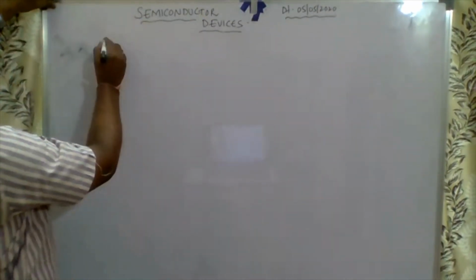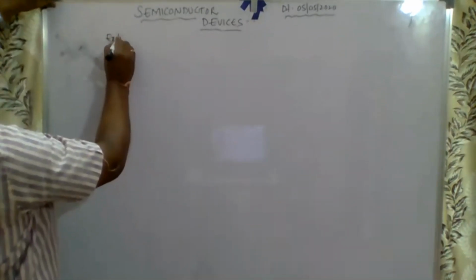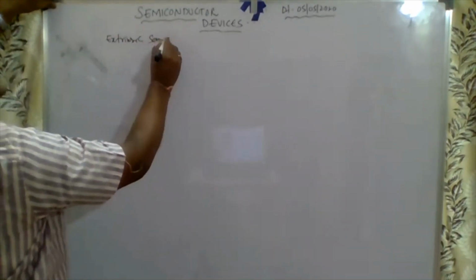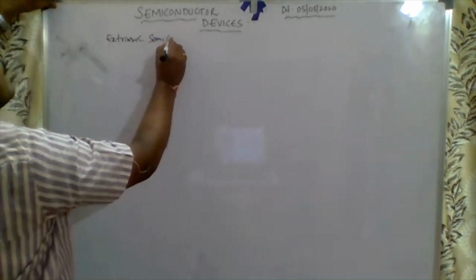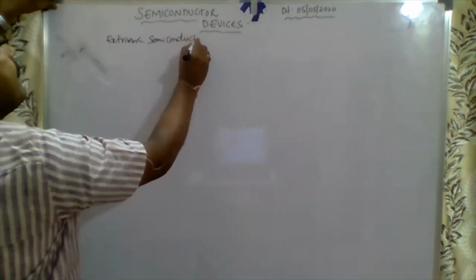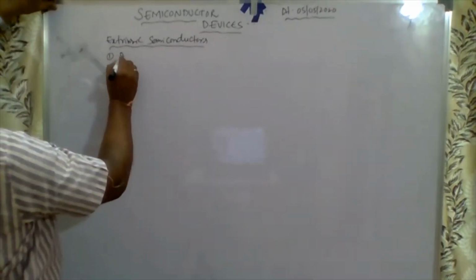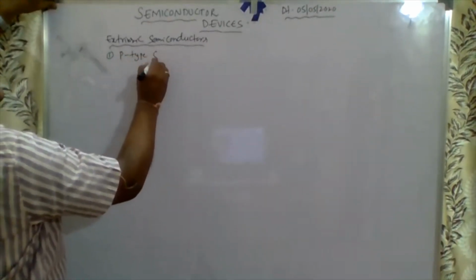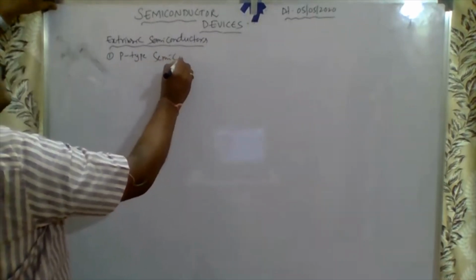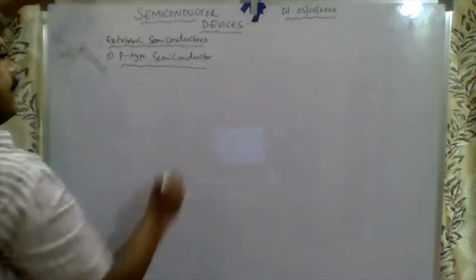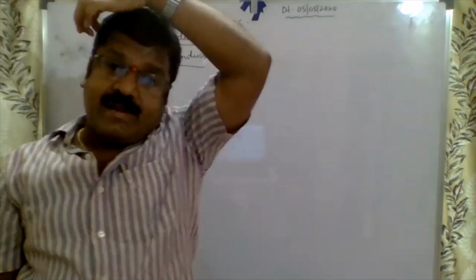I repeat once again. What are the extrinsic semiconductors? Extrinsic semiconductors divide into two types. One is P-type semiconductor. What do you mean by P-type semiconductor?